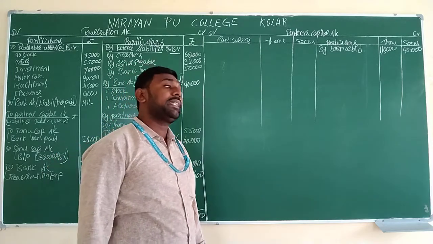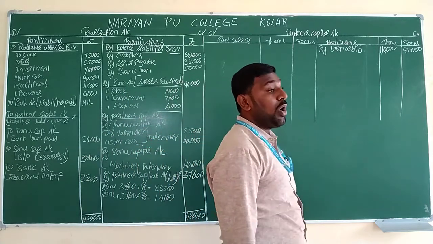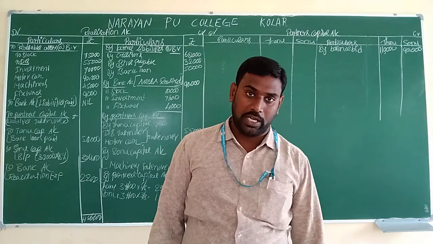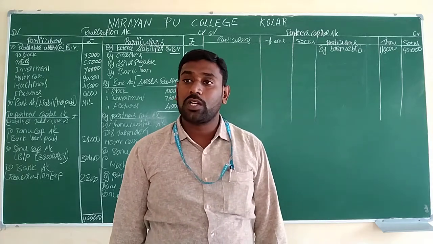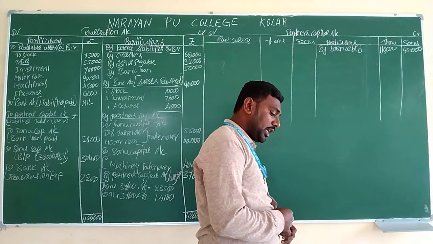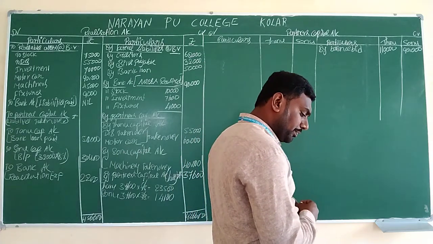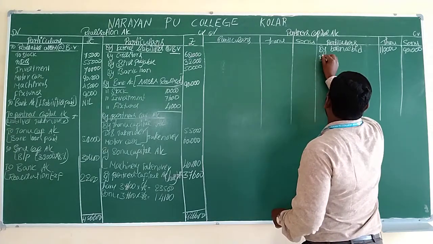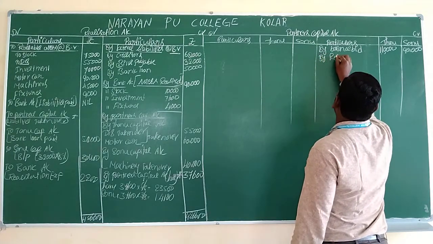Next, number 2, in the same balance sheet we have one more transaction which affects our partners capital account. Which is the transaction? Reserve fund is given, which we distribute in the ratio of 5:3. So we will write by reserve fund.